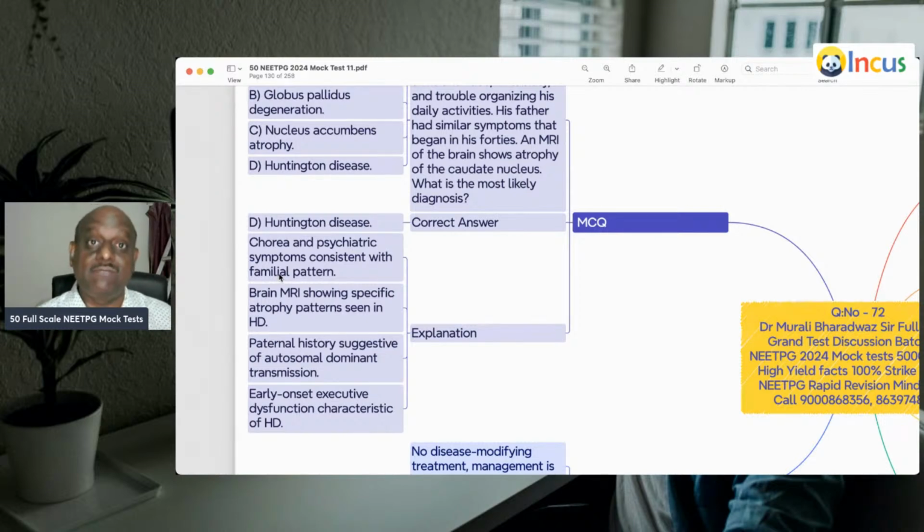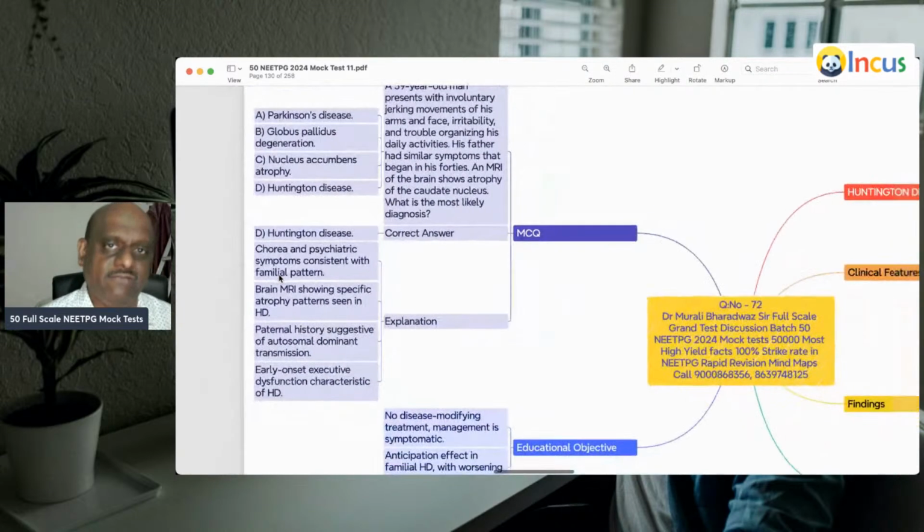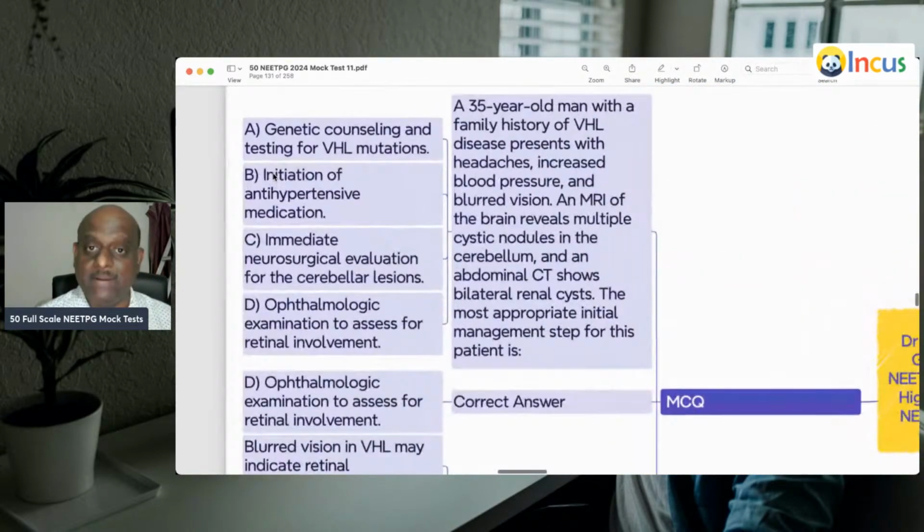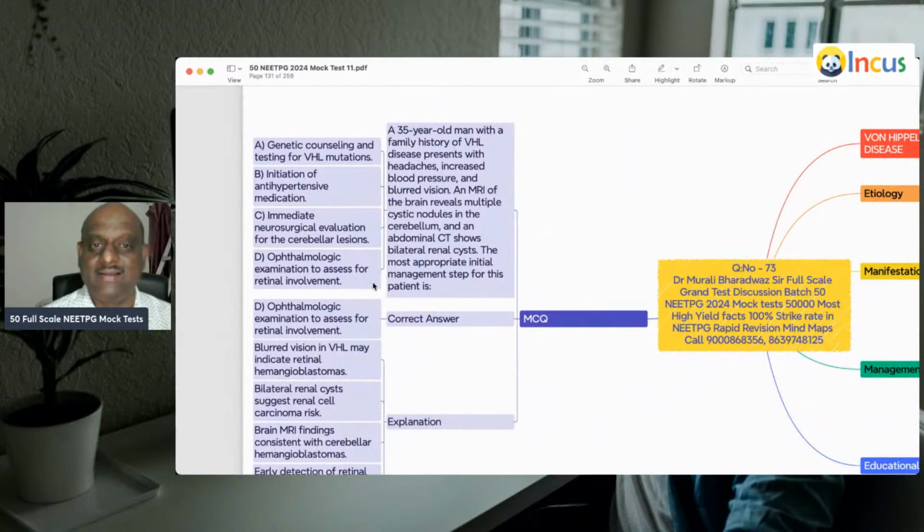That is called phenomenon of anticipation, because Huntington's chorea like conditions are all because of the trinucleotide repeat. As the generations pass, that erroneous trinucleotide repeat will worsen and that leads to the development of all this worsening phenomenon of anticipation.